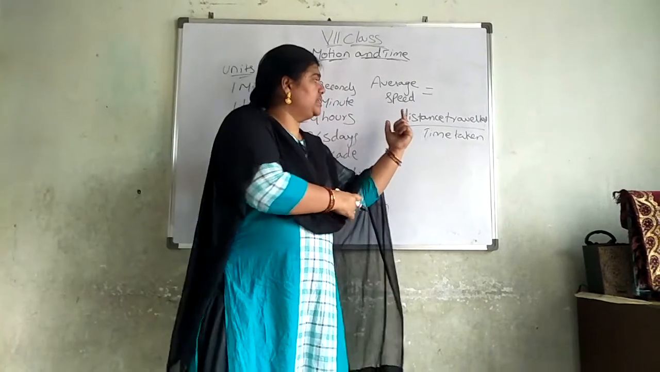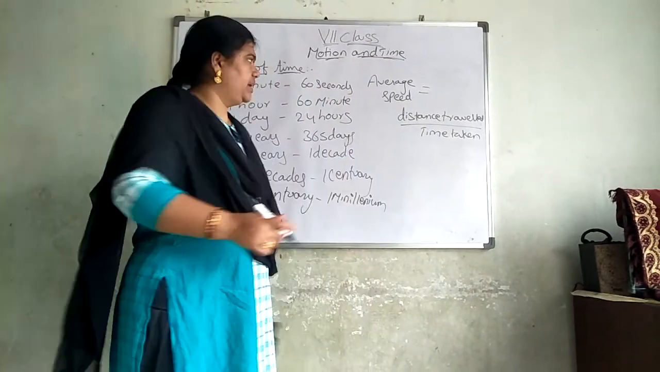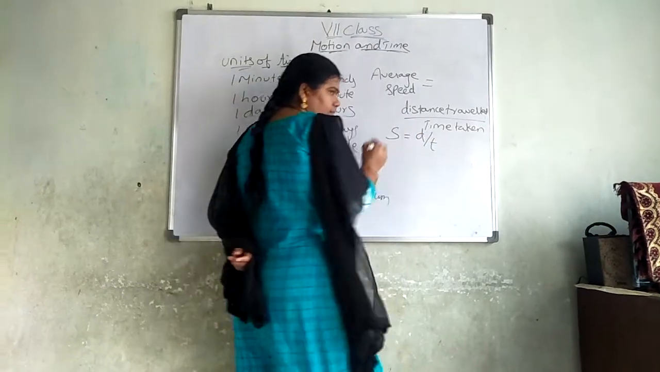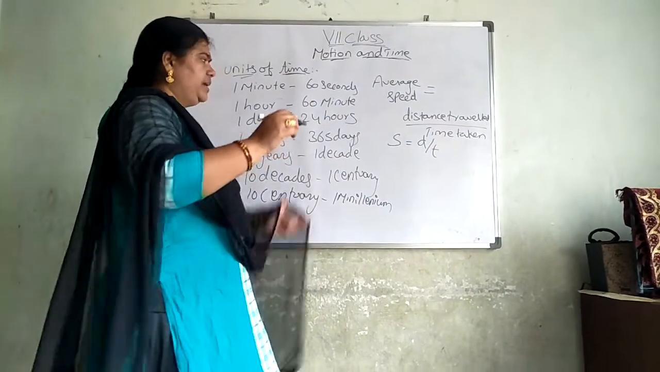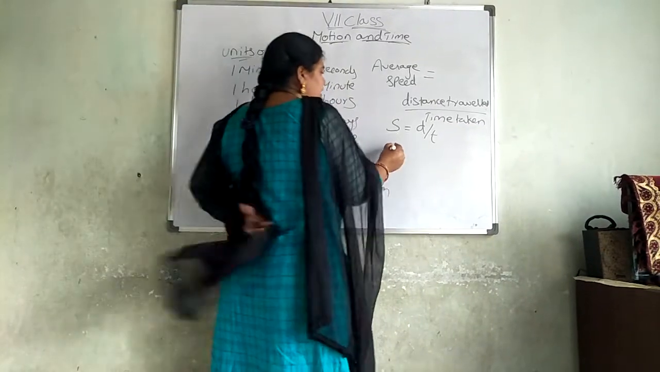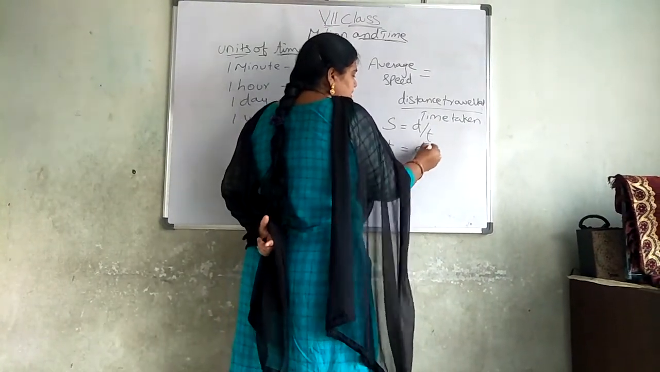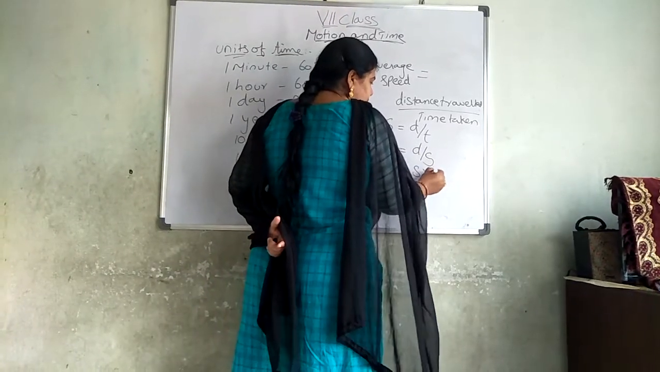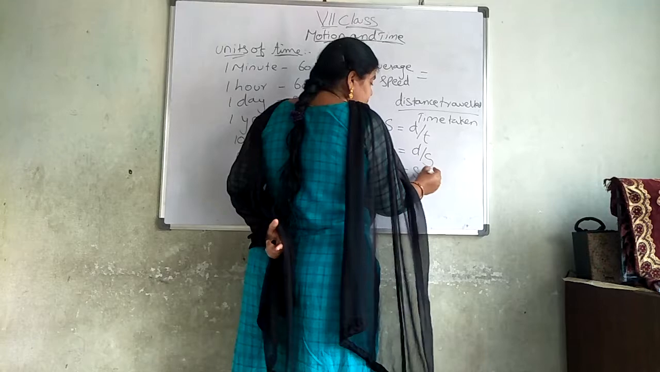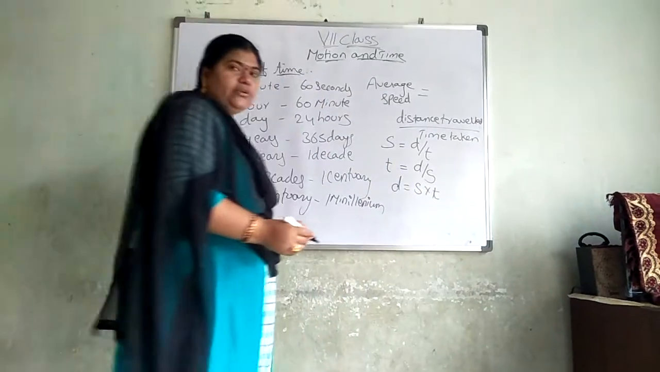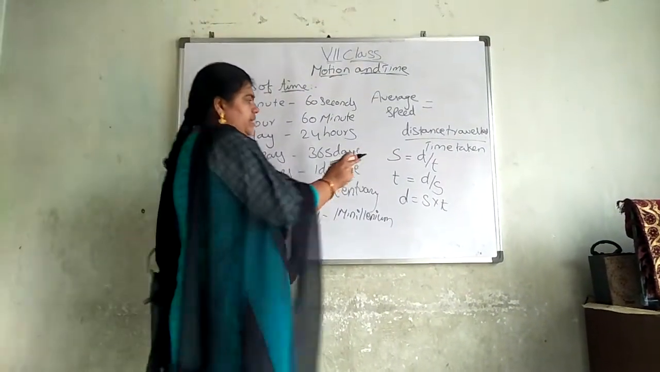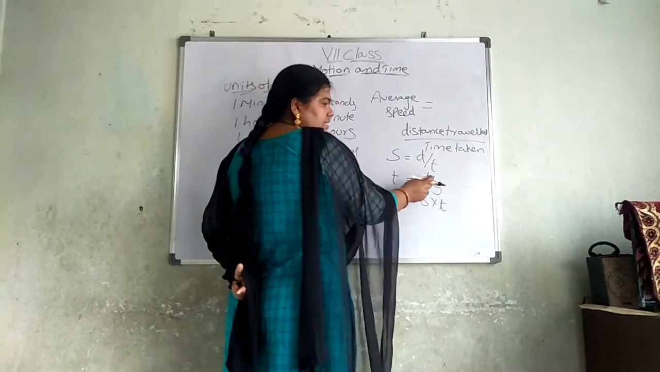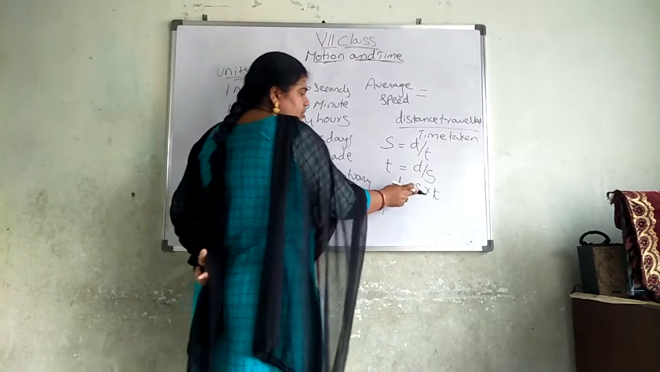Average speed is equal to distance travelled by time taken. That is, speed is equal to distance by time. Next we have time is equal to distance by speed. Distance is equal to speed into time. Please try to understand, these three formulas are very important. Speed is equal to distance by time. Time is equal to distance by speed. Distance is equal to speed into time.